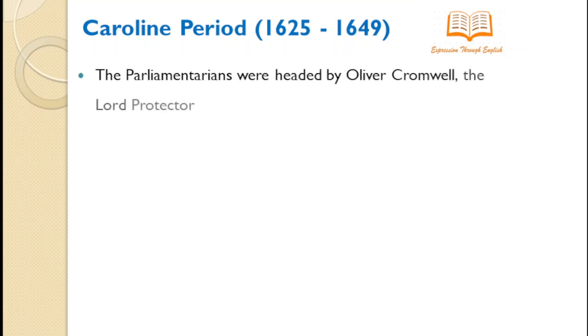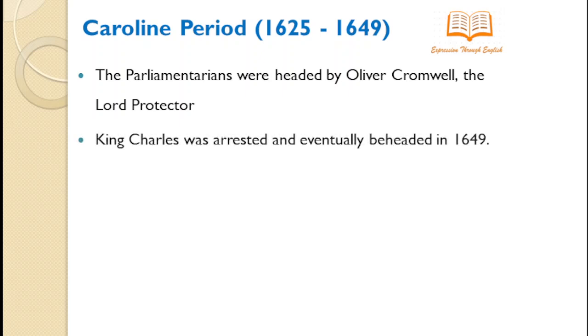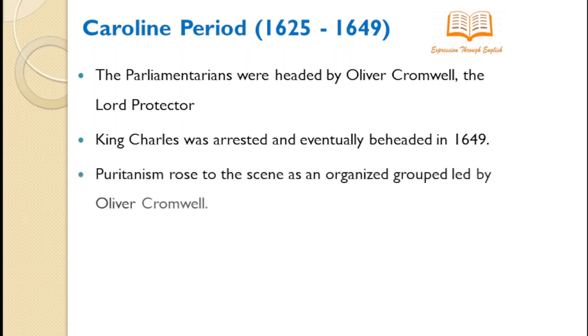As I mentioned earlier, Oliver Cromwell headed the parliamentarians. He named himself the Lord Protector of the state, and he arrested the king and eventually beheaded him in 1649 publicly.